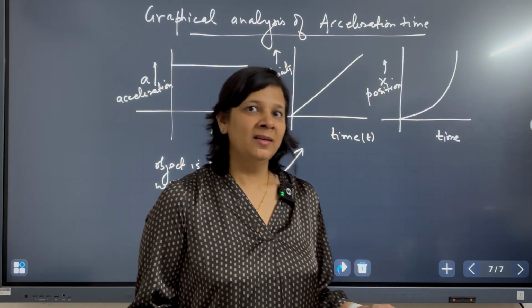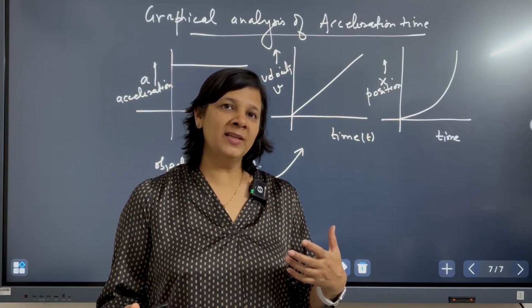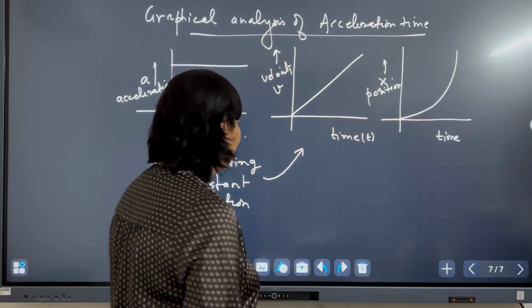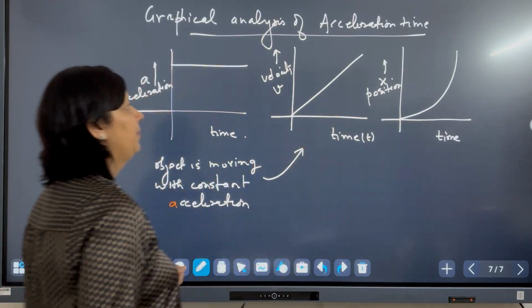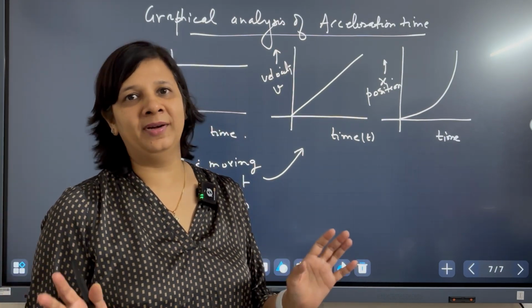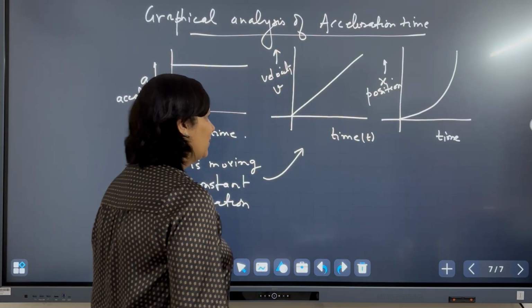But we want to show that the object is accelerating, so it has to be a quadratic function of time. So all these three graphs give the same information that the object is accelerating and the acceleration is constant.